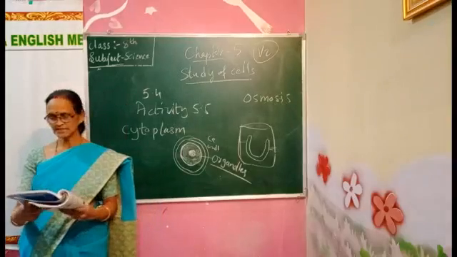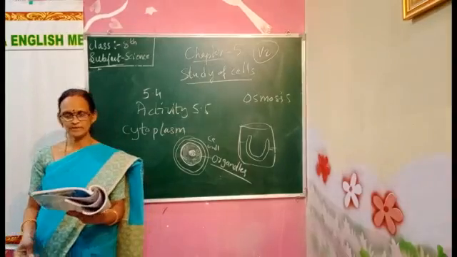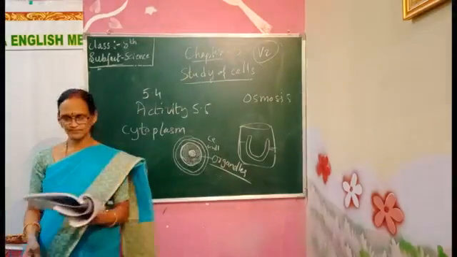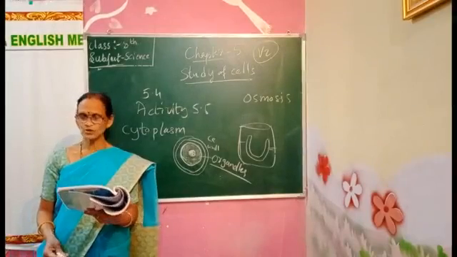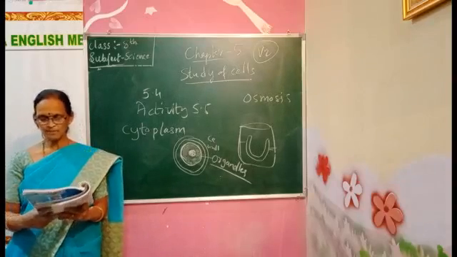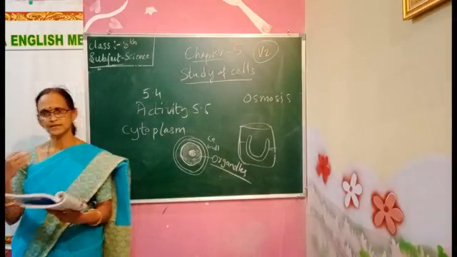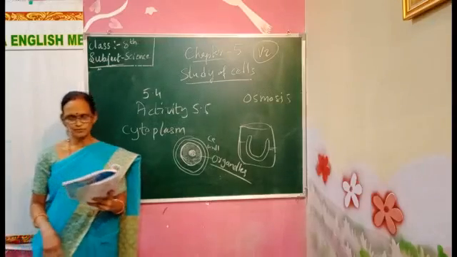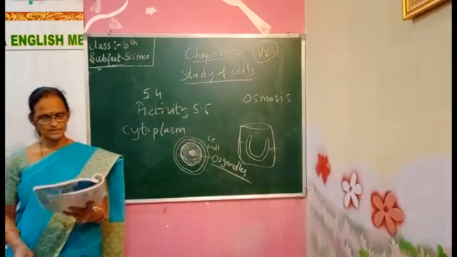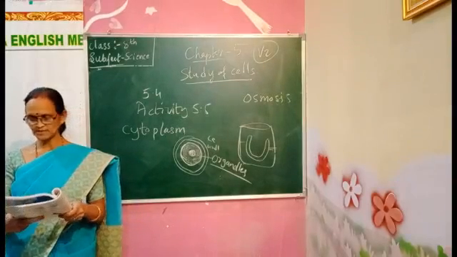Starch grains, oil droplets, calcium carbonate, resins and gums are the non-living substances in the cytoplasm. Some of them are used to reserve food, which is useful for our body. Some are waste products and others are secretions. So some are secreted from the body, some are used for reserving food, and some are waste products.